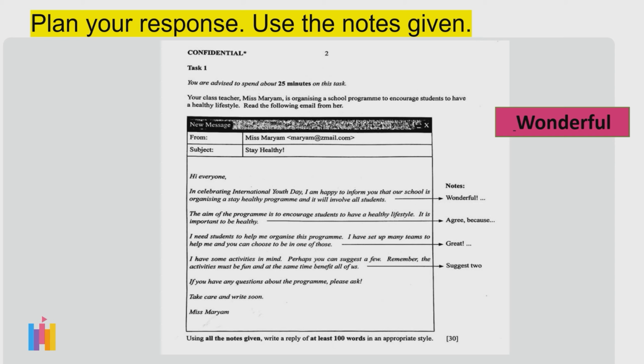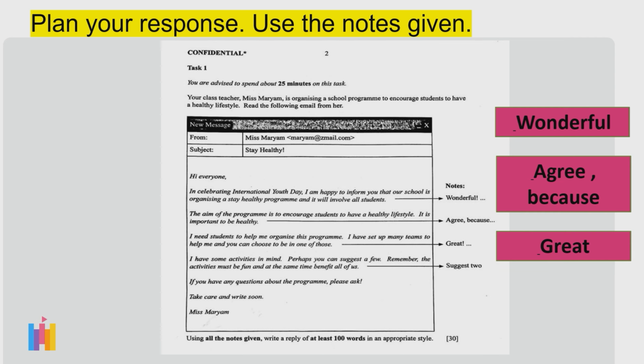Okay, so next, two words given, agree and the word because. This agree means you agree with Miss Mariam's statement. She says it is important to be healthy. Alright, so you agree with her statement, and you must also give a reason why being healthy is important.